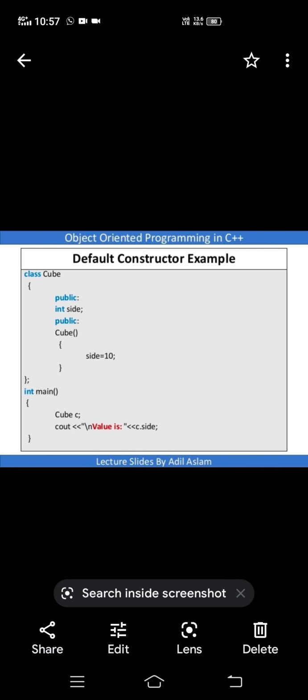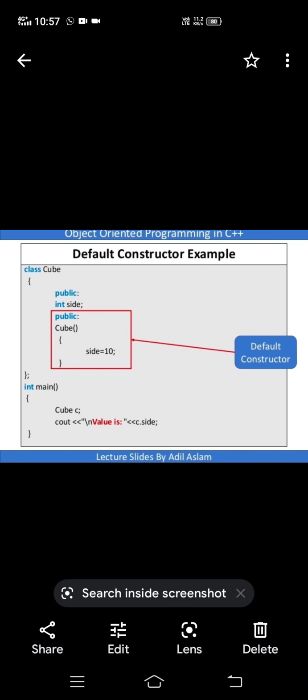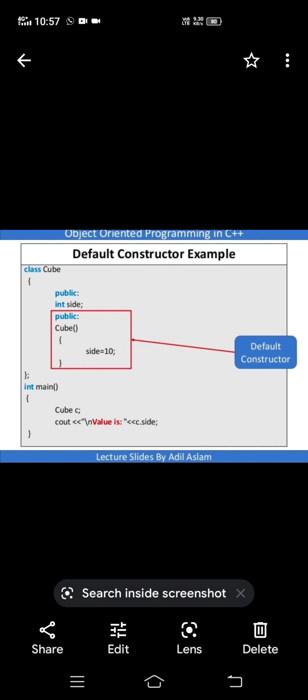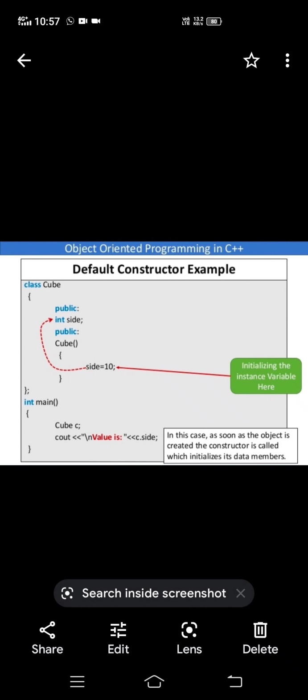So here are the two screens. This is the screen. What is this constructor? In this, the value 10 is assigned to the side variable that is there in the diagram. Okay. Right? Are you understanding here? It's very simple, right? So the constructor which does not have any arguments is known as default. Second type: totally how many types of constructors? Three types are there now. Default, parameterized, copy.